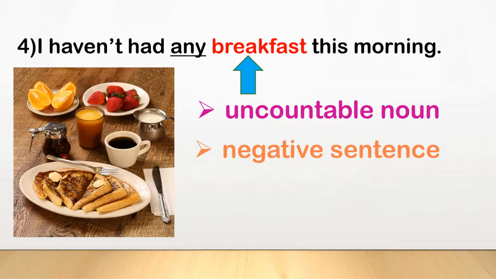Now let's see the fourth example. I haven't had any breakfast this morning. Children, this is a negative sentence and the word breakfast is an uncountable noun. So we use the word any in the sentence. And the sentence is, I haven't had any breakfast this morning.